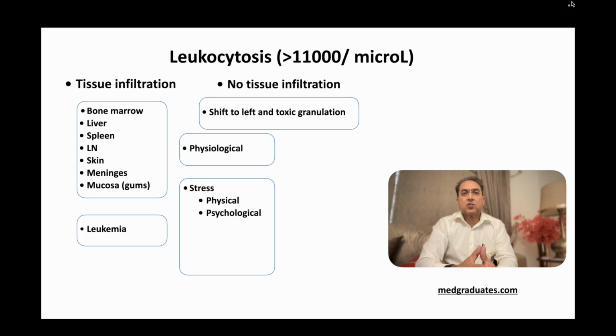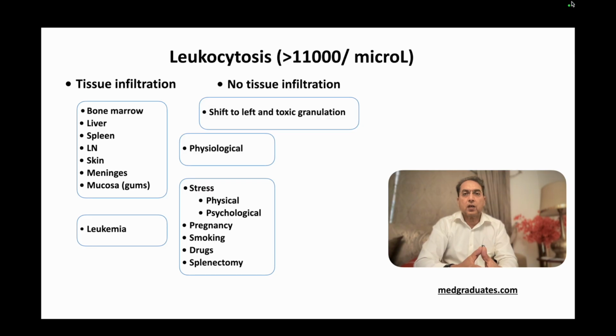An example of physical stress is that, for example, a patient has myocardial infarction. This is an aseptic infarction, but there is such a profound sympathetic response that the marginated pool of WBCs comes into circulation and there is high TLC. And then you can have leukocytosis in pregnancy, in smoking. Some of the drugs, for example, corticosteroids, can cause leukocytosis, and in patients who got splenectomy, there may be a rise in leukocyte count.